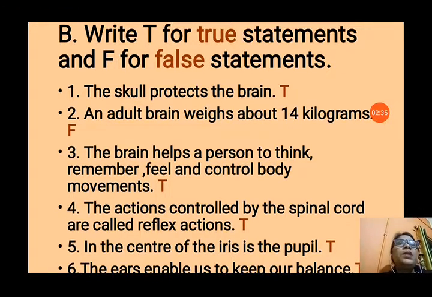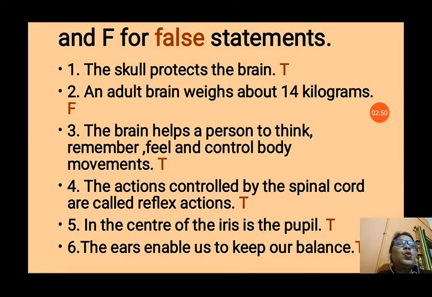Question number 3 is, the brain helps a person to think, remember, feel and control body movements. Yes, it is true. The brain helps us with all these activities. Question number 4 is, the actions controlled by the spinal cord are called reflex actions. Yes, reflex actions are controlled by the spinal cord, that is automatic and immediate actions.